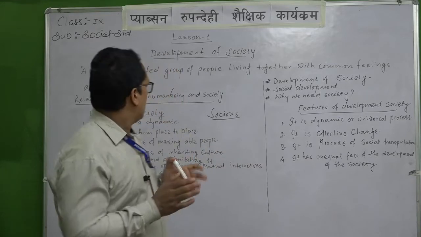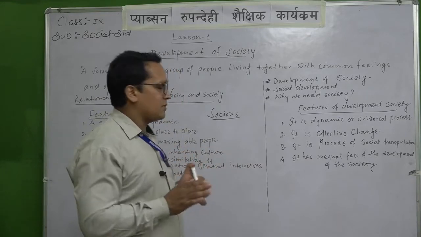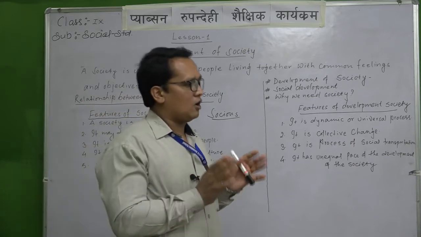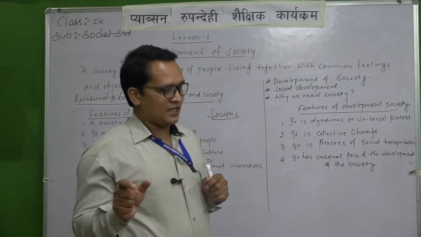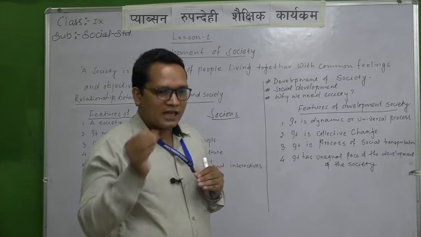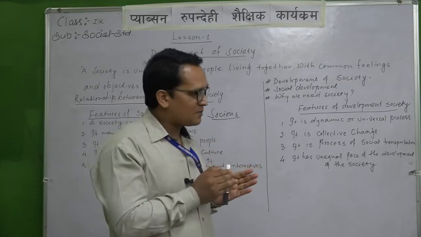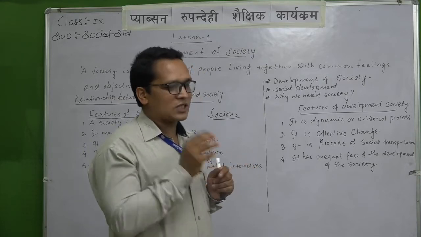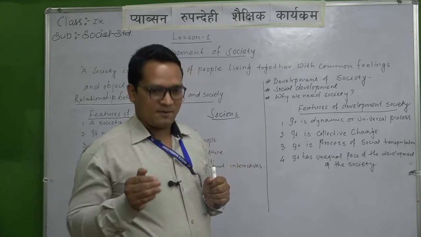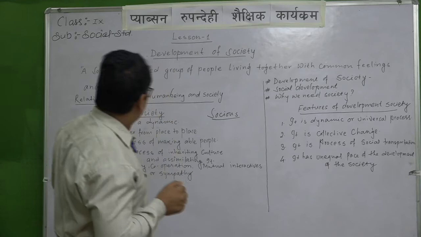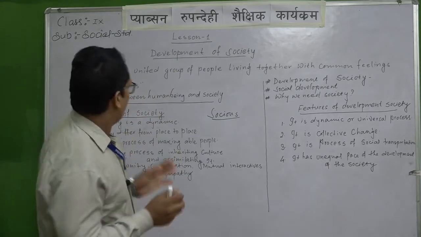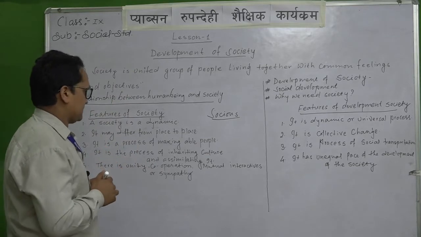So when explaining the relationship between human being and society, you have to explain the ways of existence: how society can be formed, that without human beings society cannot be formed, and without society human beings cannot remain as human beings. So human being and society have a very close relationship.